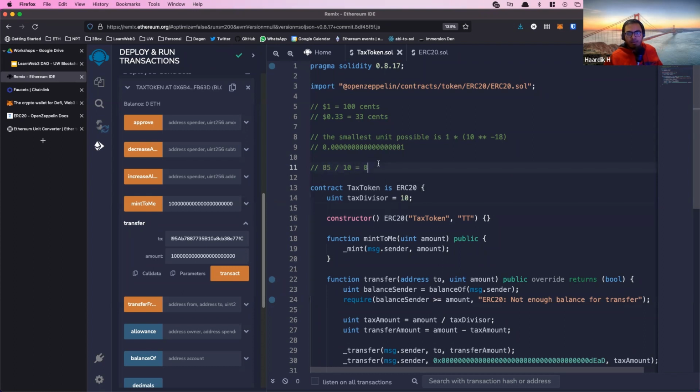Okay. So this all works. That's great. So in that case, the tax is not really 10%. 8.5 to 8 is not exactly 10%, but it's a little higher than 10%. Yes, because the 0.5 got kind of ignored. Well, actually, sorry, it's a little lower than 10% because you're charging less tax than you would have if you had support for floating points. Anyway, all this is good.